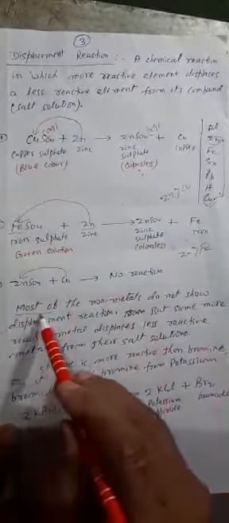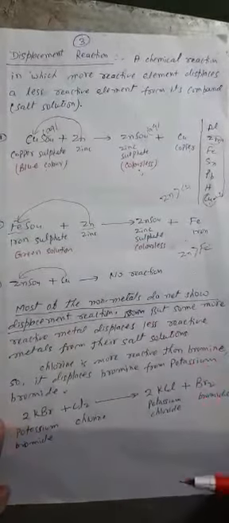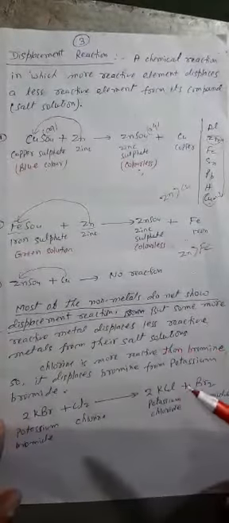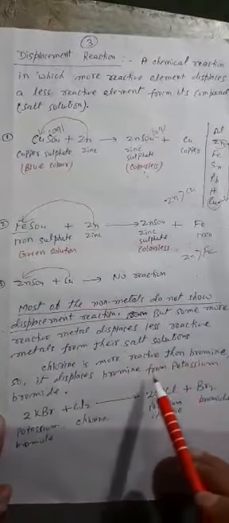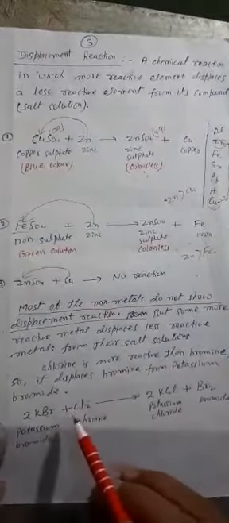Most non-metals do not show displacement reactions. Non-metals normally do not show this type of reaction, but sometimes we see some examples of displacement reactions in the case of non-metals also. For example, chlorine is more reactive than bromine, so it displaces bromine from potassium bromide.